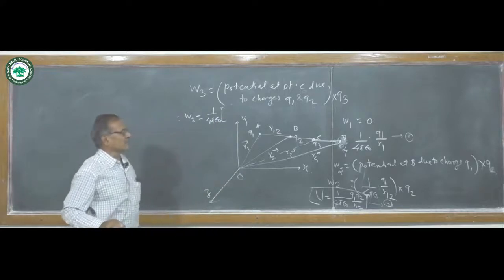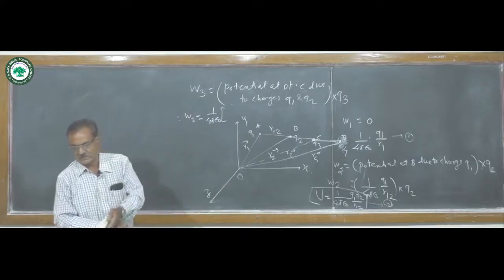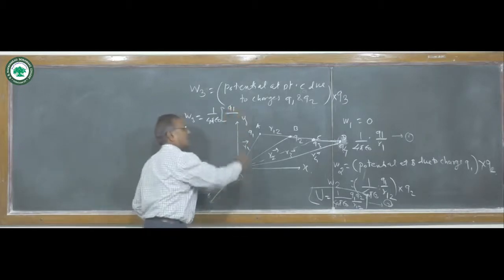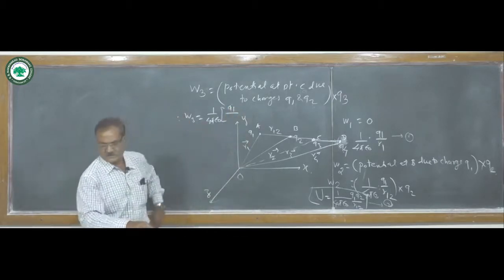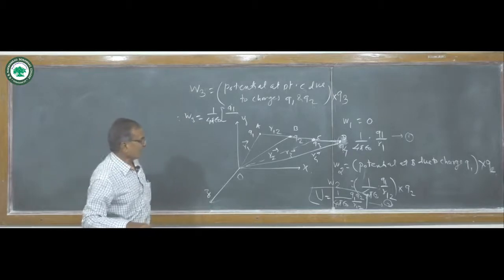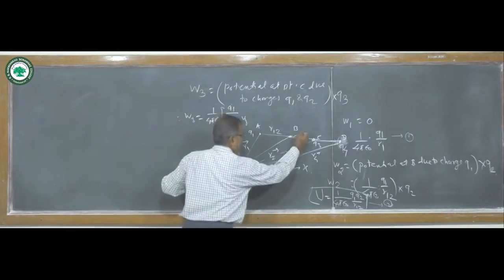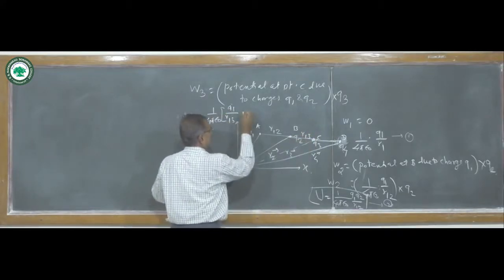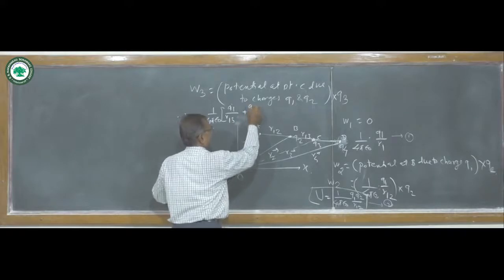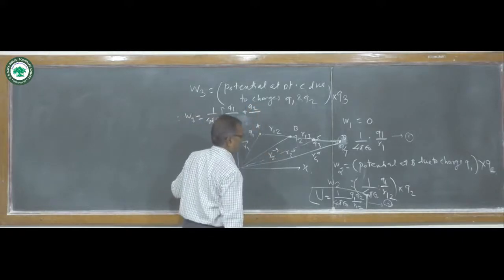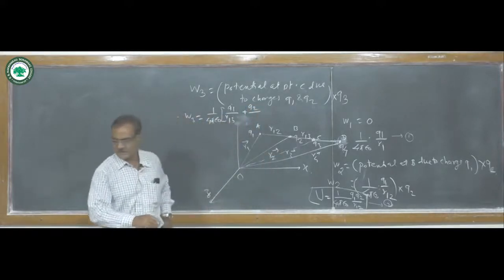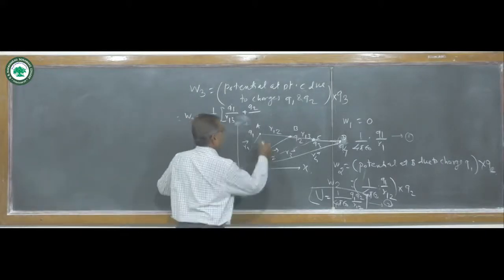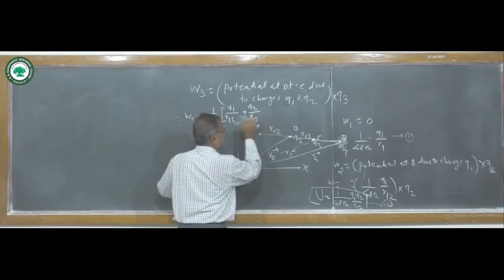The potential at point C due to charges Q1 and Q2 is Q1 and their respective distance is R13, plus another charge Q2 and their respective distance is R23.